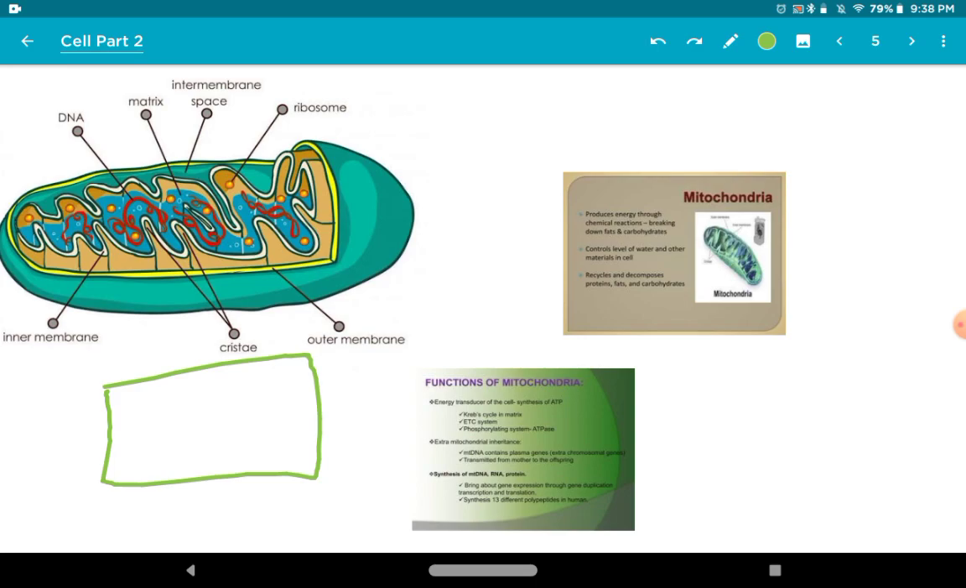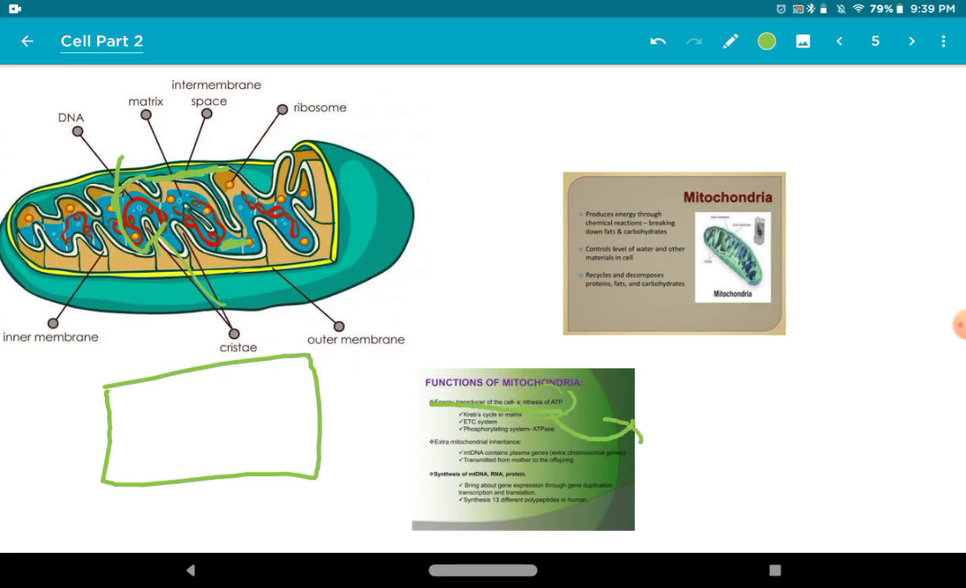Now what does the mitochondria have? Mitochondria has DNA, it has the matrix fluid, it has the inner membrane space, it has the ribosomes, it has the cristae, it has the outer membrane and inner membrane. Functions of the mitochondria. The function of the mitochondria is energy transfer of the cell, synthesis of ATP. So what is ATP?